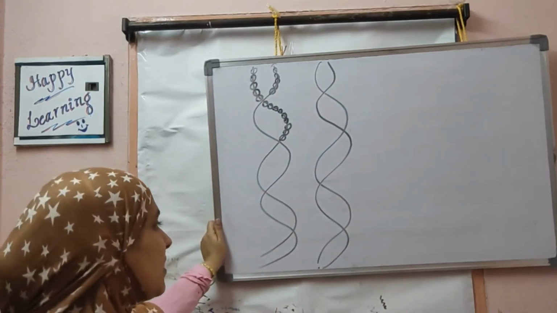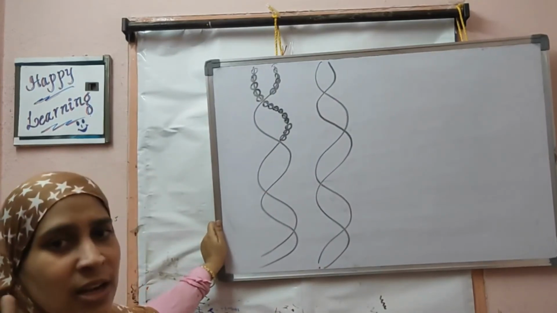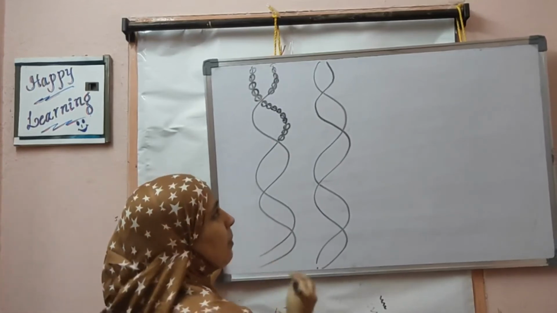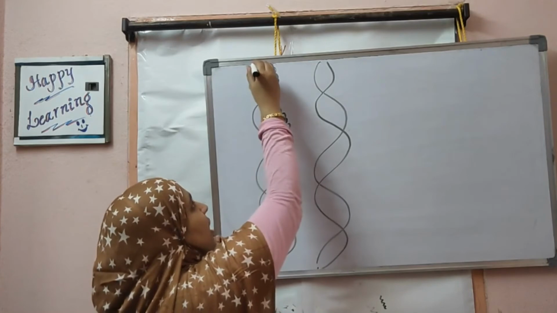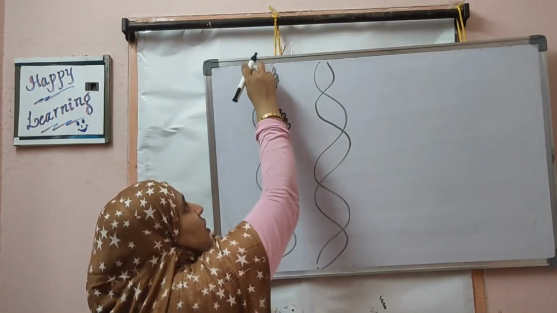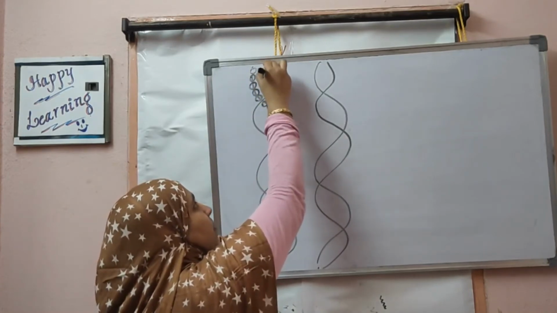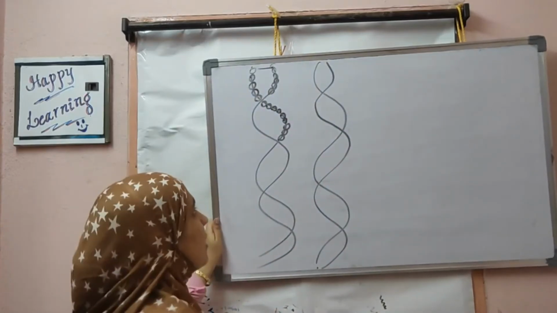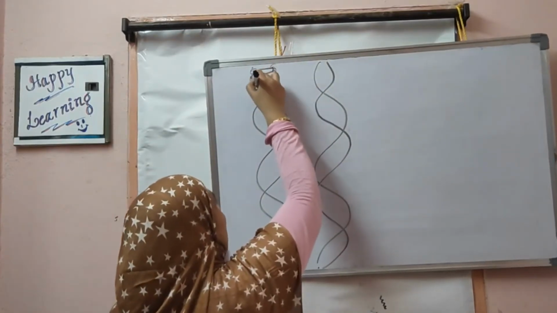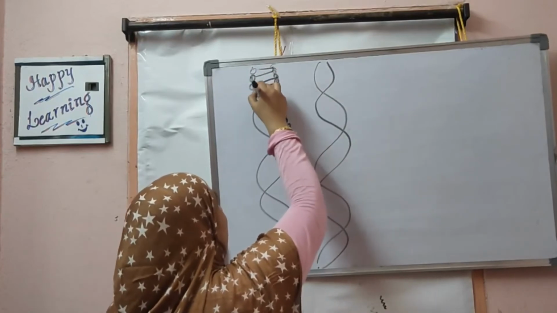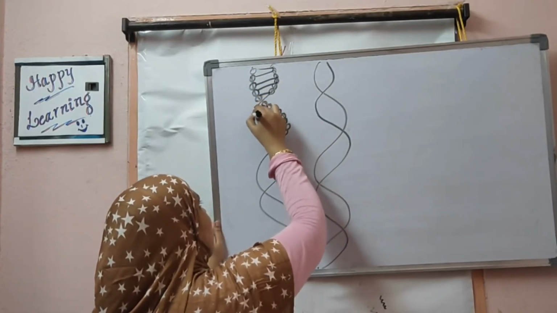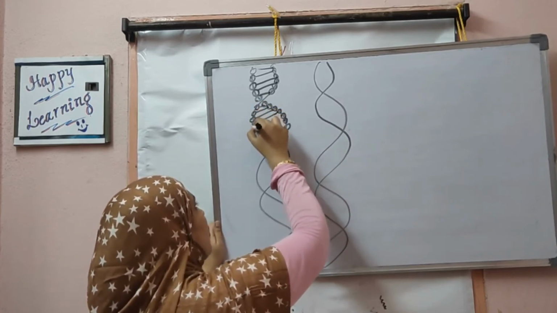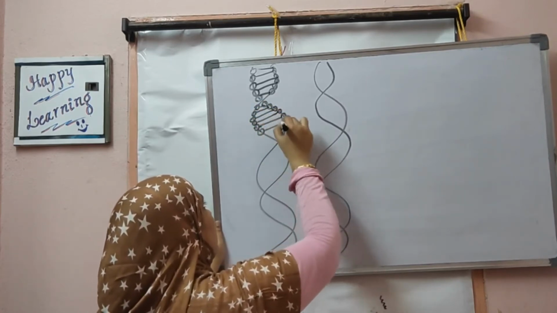Since there are two strands running parallel to each other, this is called a double helical structure. The nitrogenous bases present on one strand are paired with the nitrogenous bases present on the second strand. So they are always in paired form, always paired with another nitrogenous base present on the other strand.